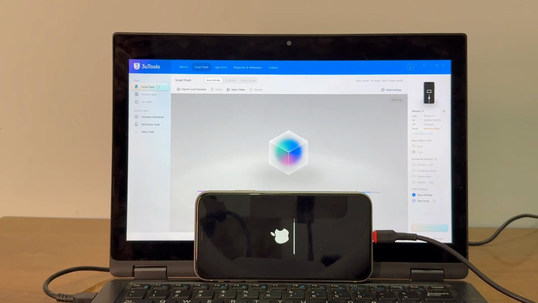Also our service is working with SIM card, call, data, everything will work fine and it's a permanent method.